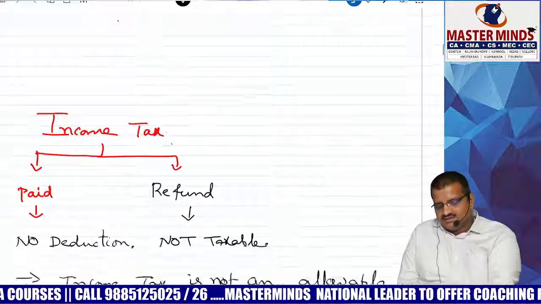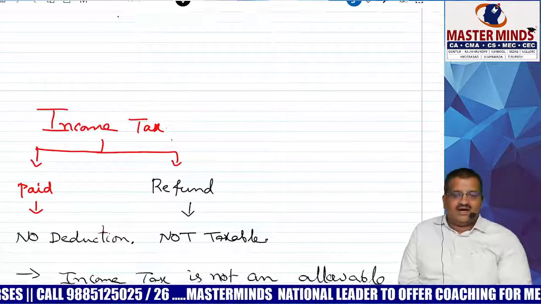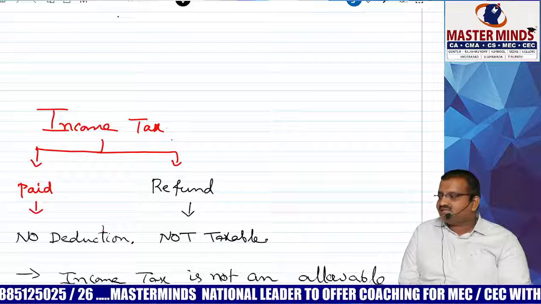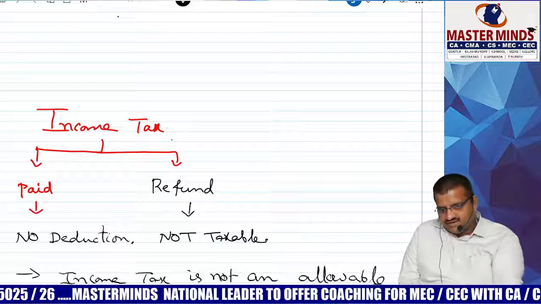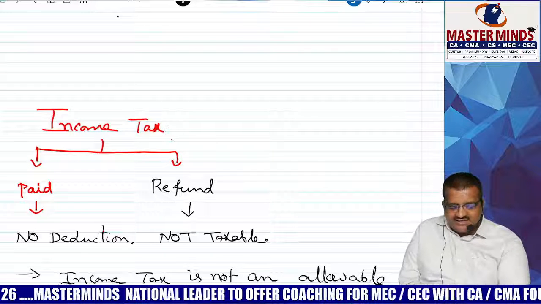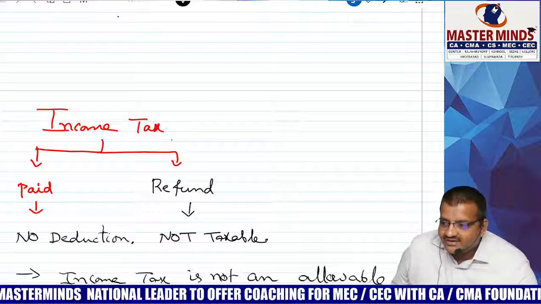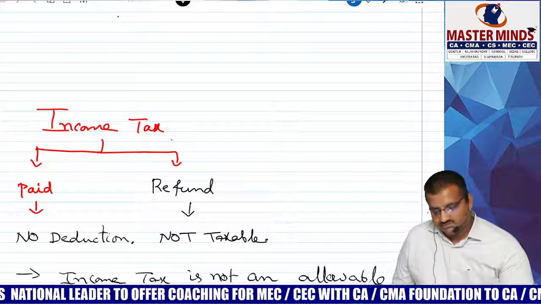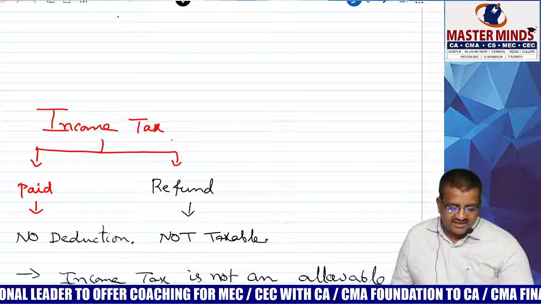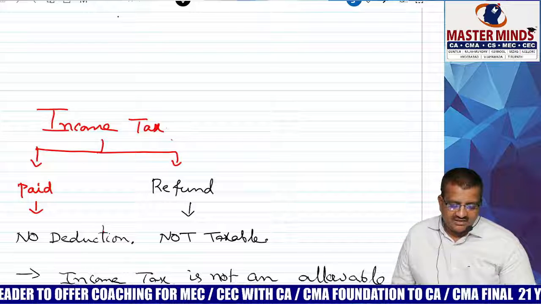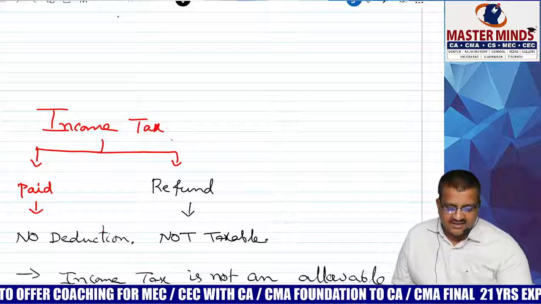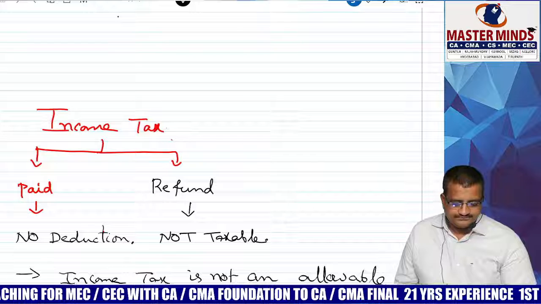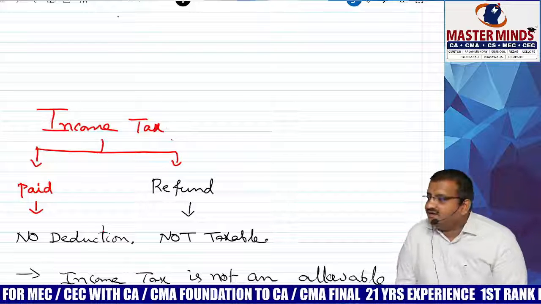Everyone, income tax, listen. Already I told you, every point I covered. Income tax is personal expenditure. Allowed or not allowed? Come on. That is the reason we will add back, no? We will add back. Yes or no? But what happened when you received back? I repeat, when you received back, what is the answer? Answer, pakka, not at all taxable.